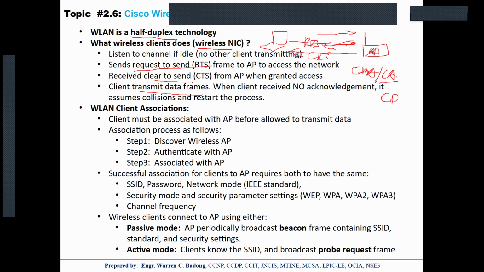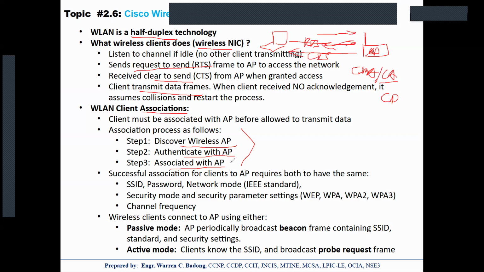Clients can only send data once they are associated with the AP. And this is the association process. First, the AP should be discovered by the client. Once the client communicates with the AP, the AP will authenticate the client. And once the client is successfully authenticated, that is the time that it will be associated with the AP.